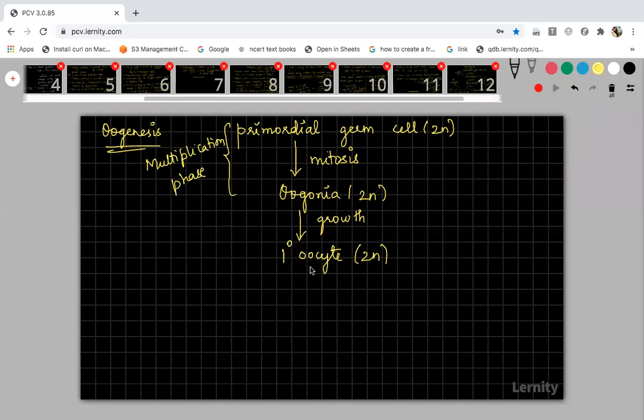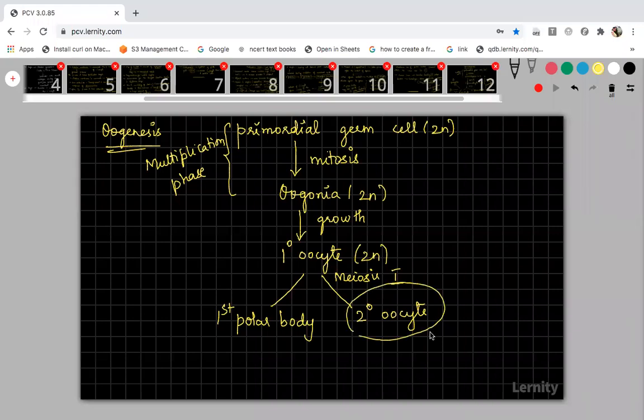And this primary oocyte will now undergo meiosis 1. In meiosis 1, it will produce one bigger cell, called the secondary oocyte, and one smaller cell, called the first polar body. Now this secondary oocyte will undergo meiosis 2.